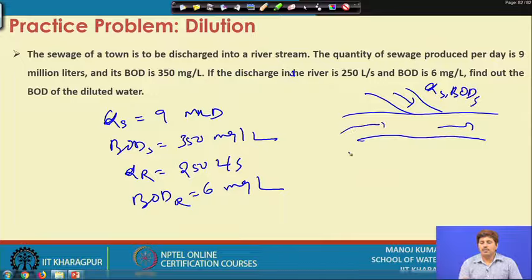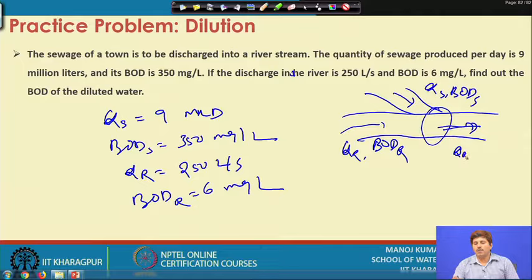This is your river, with flow QR and BOD of the river, BODR. At the mixing point downstream, the total flow will be QM equal to QR plus QS, and we need to determine the mixed BOD.